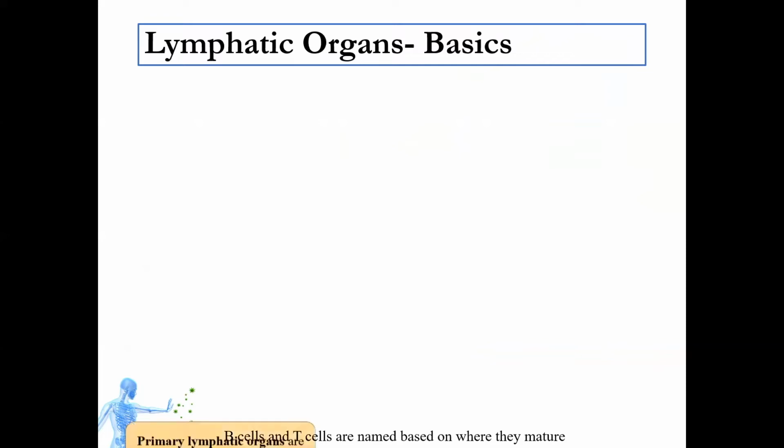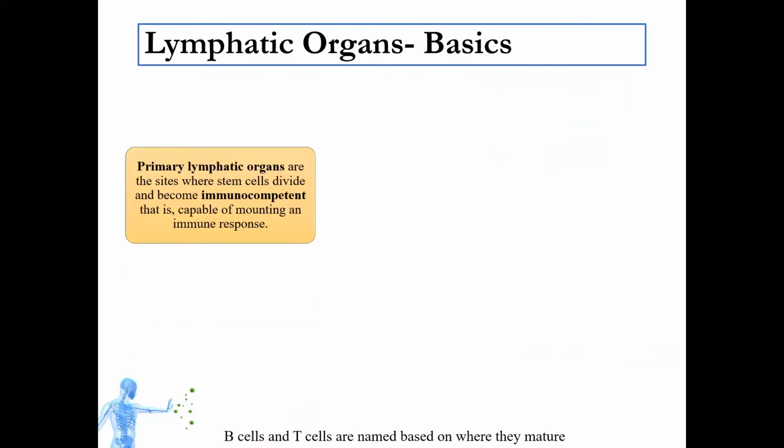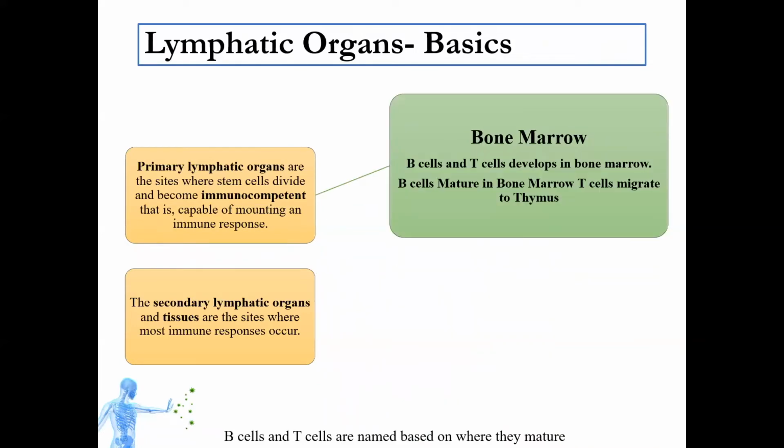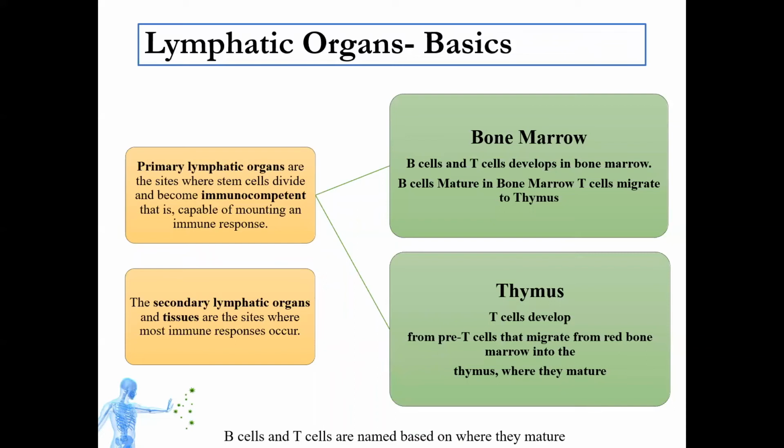We had just touched upon lymphatic organs, which can be divided into primary lymphatic organs and secondary lymphatic organs. We call bone marrow and thymus primary lymphatic organs because the stem cells divide and become immunocompetent in these organs. In the bone marrow, B cells and T cells develop, out of which B cells mature in the bone marrow, whereas T cells migrate from the bone marrow to the thymus, and the T cells mature in the thymus.